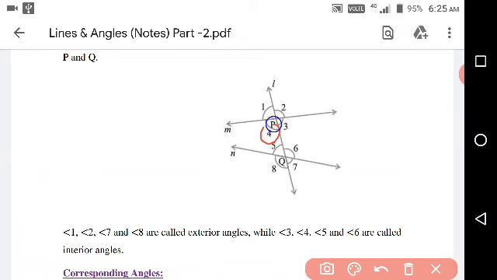This angle 4 and this angle 6 are alternate interior angles. And the other pair of alternate interior angles is angle 3 and angle 5.